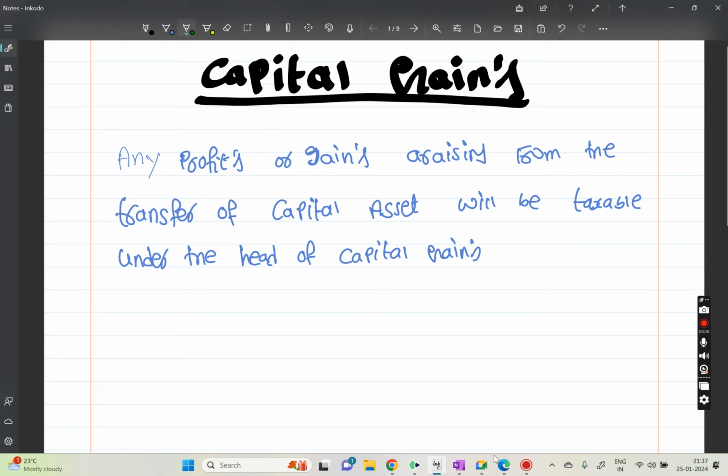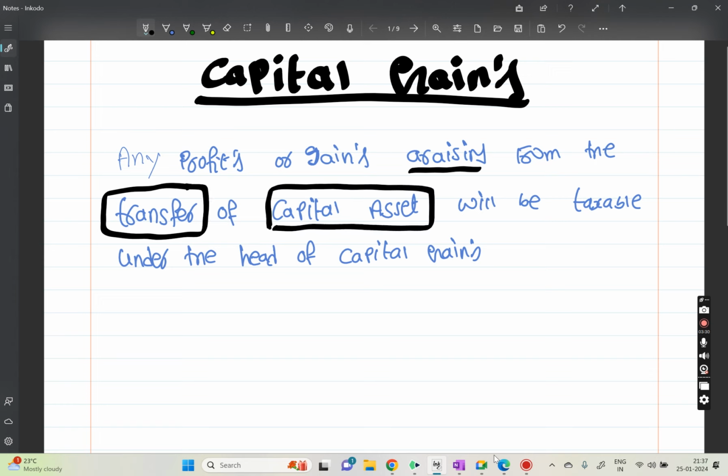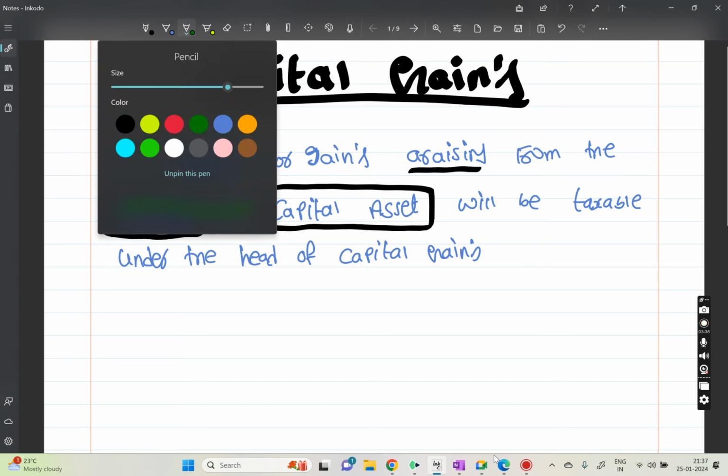So any profits or gains. We are getting profits or gains from what? From the transfer of capital asset, right? It will be taxable under the head of capital gains. Also, when this transfer is happening, this we also have to know.